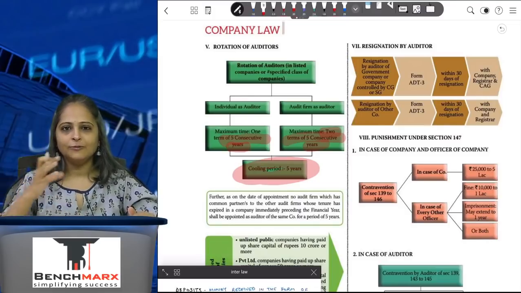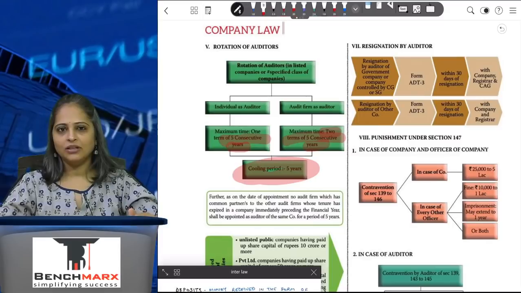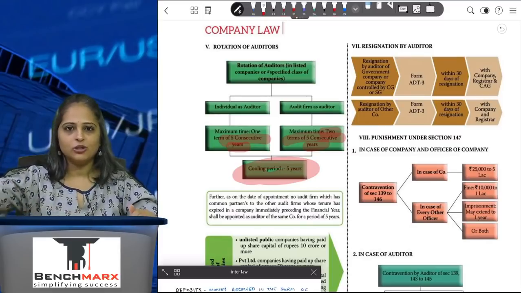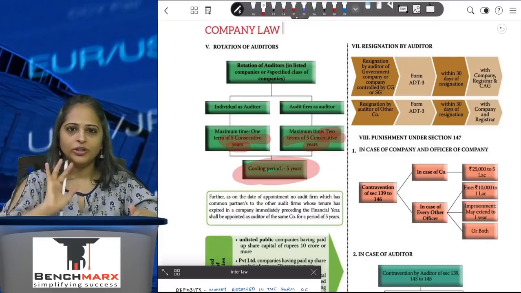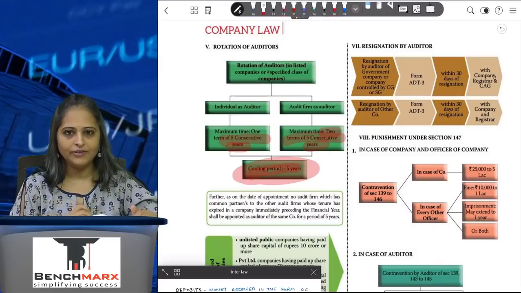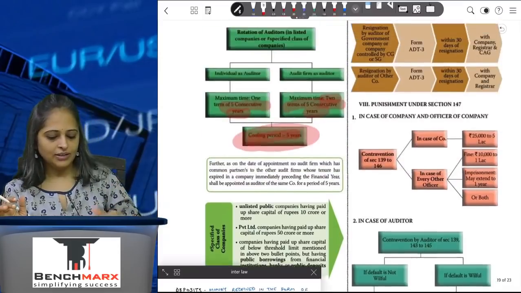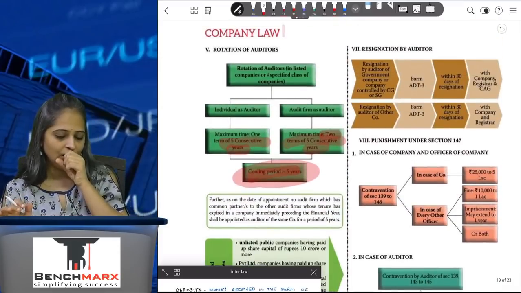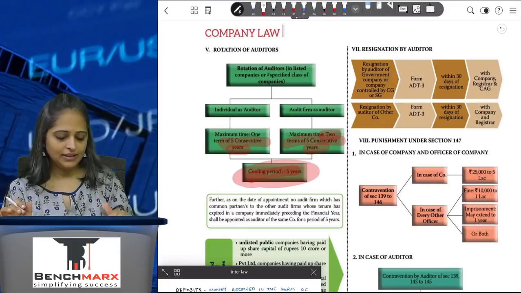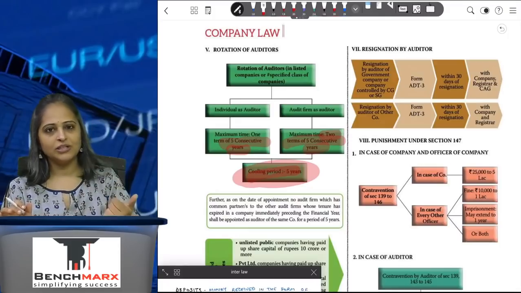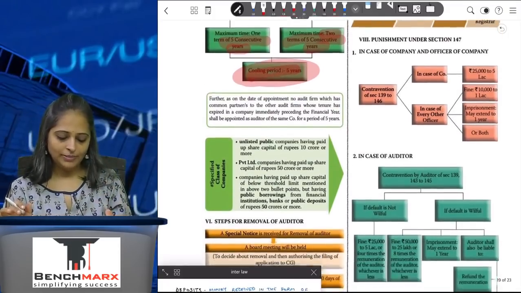And even if a partner of this firm is a partner in another firm, that firm will also not be allowed to be the auditor of the company. So the cooling period of 5 years is applicable to the firm and the partners both. And this is how the rotation of auditors happens in case of special companies. It is in case of special companies and listed companies only, not applicable to private companies.